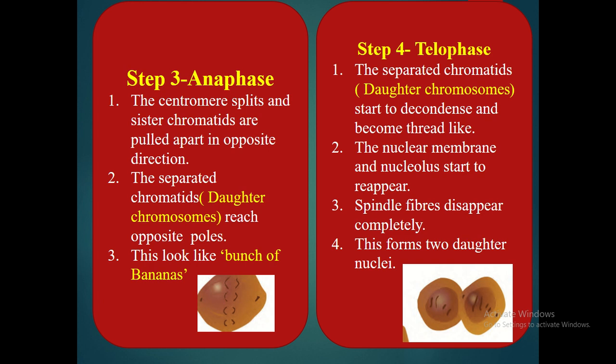In step 4, telophase, the separated chromosomes, that is daughter chromosomes, reach the opposite ends and start to decondense. They will again become thread-like. The nuclear membrane and nucleolus will again start to reappear. Spindle fibers disappear completely and this forms two daughter nuclei in a single cell.